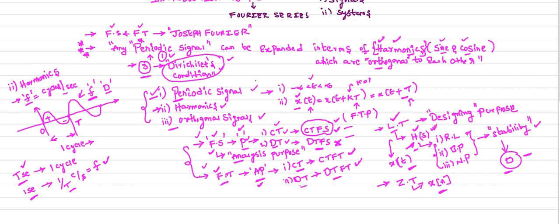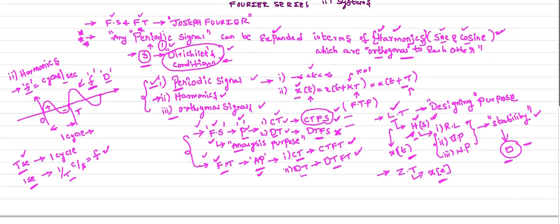With this you can easily understand the definition of orthogonality and the definition of Fourier series. I already told you it is only applicable for periodic signals. Even though the signals are periodic, the signal must satisfy the Dirichlet's conditions. I will explain these Dirichlet conditions in the next class. If a periodic signal satisfies the Dirichlet's conditions, it is expressed in terms of sine and cosine functions, which are the harmonic components, and these sine and cosine functions are orthogonal to each other. This is the exact definition of the Fourier series.